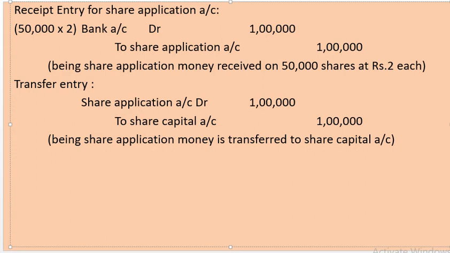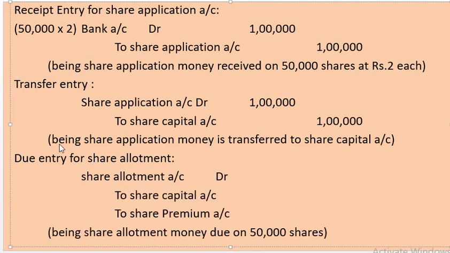Next journal is the share allotment due entry: share allotment account debit to share capital account and share premium account. Now we are going to assign values for the due entry. For 50,000 shares, we are going to receive 5 rupees as share allotment money, including share premium too.